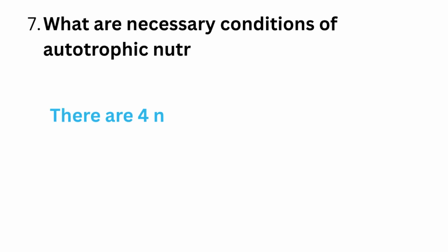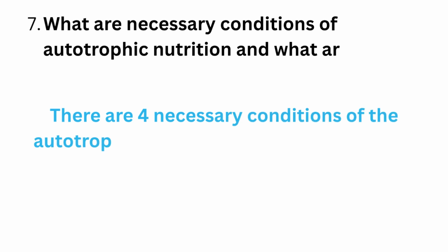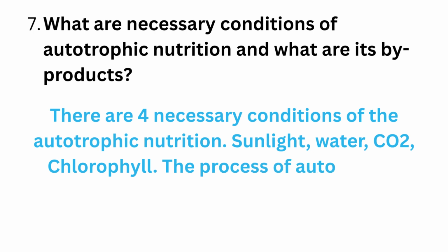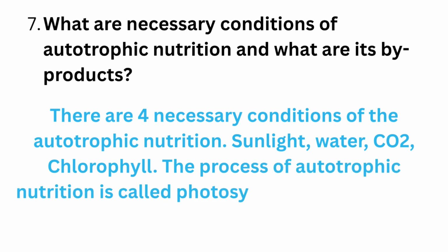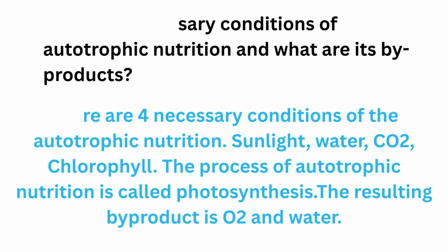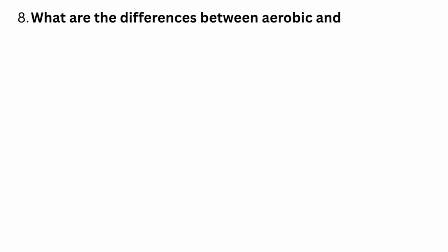What are the necessary conditions of autotrophic nutrition and what are its byproducts? There are 4 necessary conditions of autotrophic nutrition: sunlight, water, carbon dioxide, chlorophyll. The process of autotrophic nutrition is called photosynthesis. The resulting byproducts are oxygen and water. What are the differences between aerobic and anaerobic respiration? Name some organisms that use the anaerobic mode of respiration.